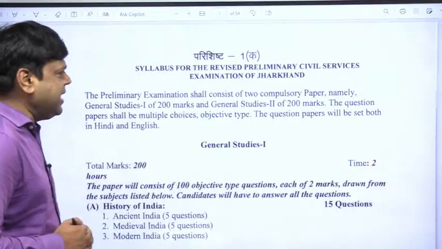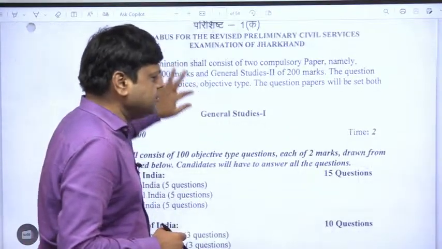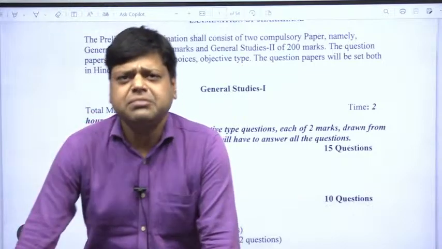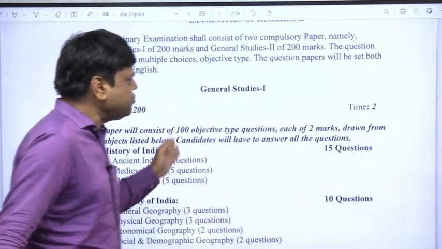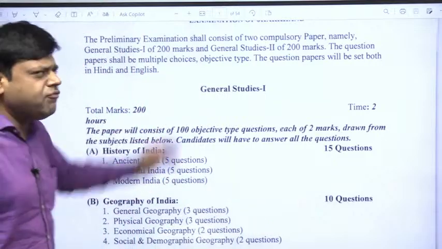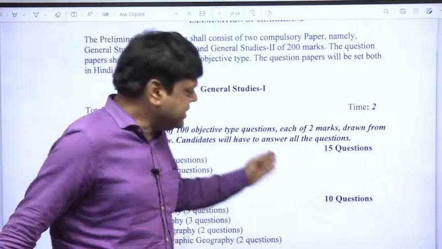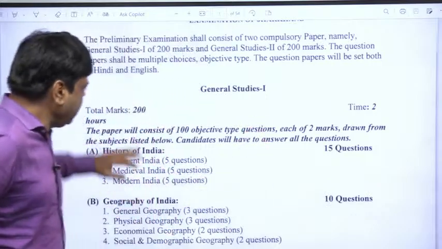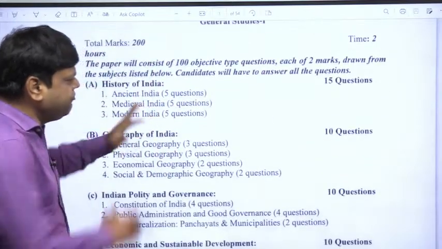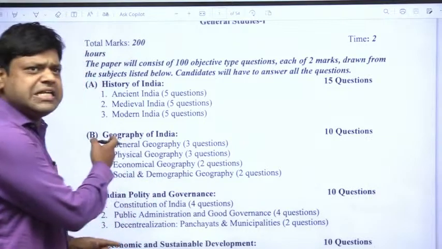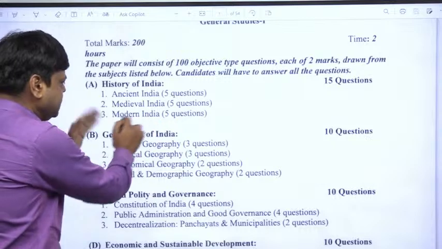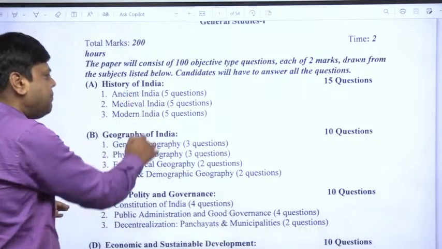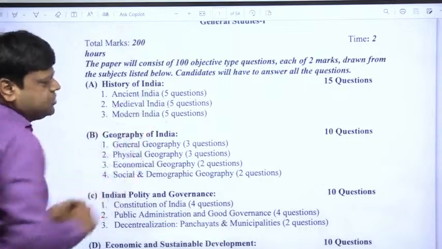You can see that the preliminary examination has 2 papers, that means GS1 and GS2, and the GS1 paper is of 200 marks and it has 100 questions. And the syllabus of JPSC is very well structured. You can see here that ancient India, medieval India and modern India, each has 5 questions.